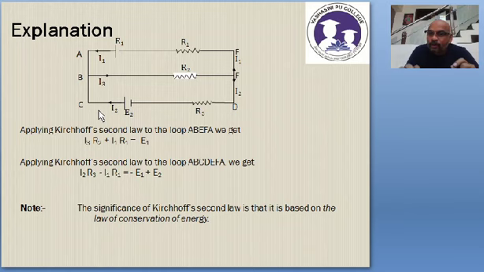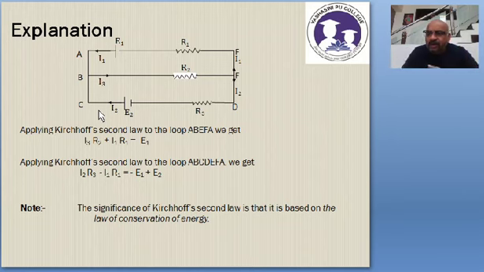Second point, you have to traverse the mesh either only clockwise or only anti-clockwise. Any one option. If you choose a loop, you can travel in the clockwise or anti-clockwise direction.